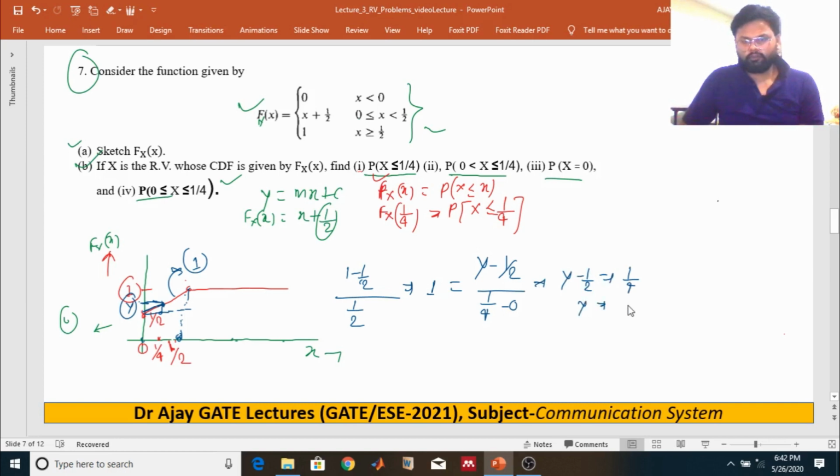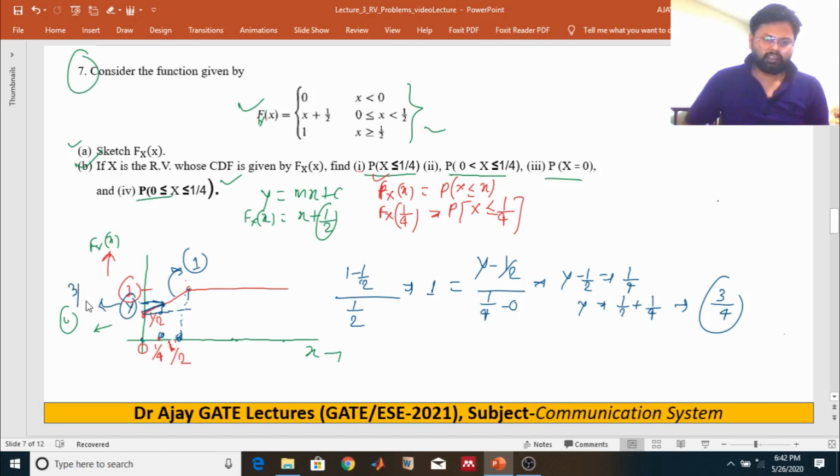The value of y is 1 by 2 plus 1 by 4, that is 3 by 4. So the value at x equal to 1 by 4 is 3 by 4. So the probability of random variable x less or equal to 1 by 4 is 3 by 4. So the first answer is 3 by 4.